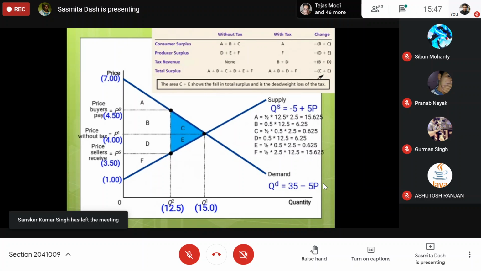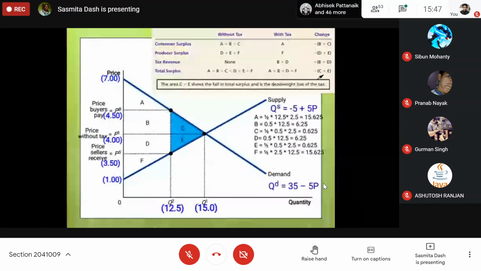Consumer surplus initially without tax was A plus B plus C. With tax it is now A only, so the loss in consumer surplus is B and C. Similarly, the price the seller receives is lower, so F is the only producer surplus left with the seller.